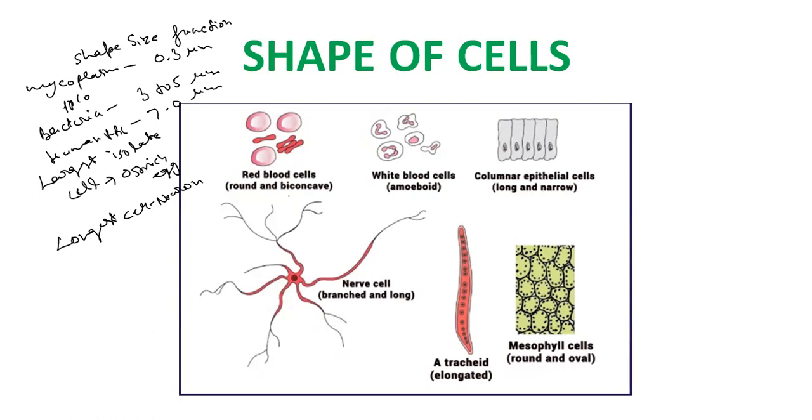Also their shapes are different. Red blood cells are round and biconcave. White blood cells have an amoeboid shape. Columnar epithelial cells are long and narrow. Nerve cells are branched and long. Tracheids are elongated and mesophyll cells are round and oval. Their functions are also different. Red blood cells carry oxygen, white blood cells build immunity. Columnar epithelium forms coverings. Nerve cells help in conduction of nerve impulses. So different cells have different functions.